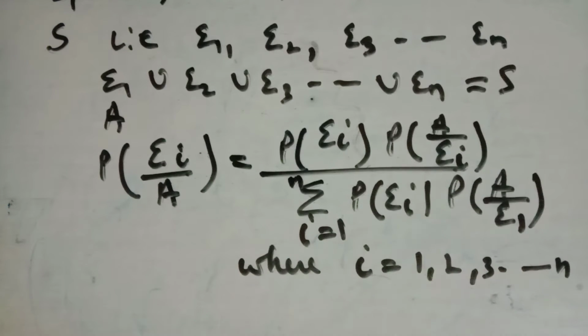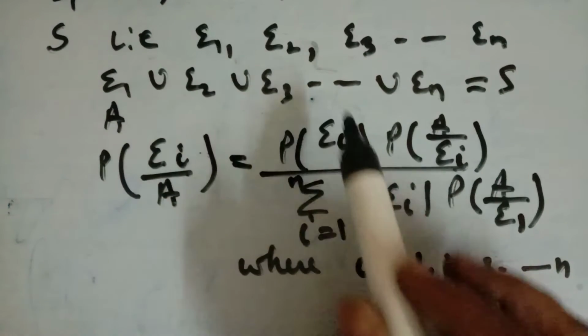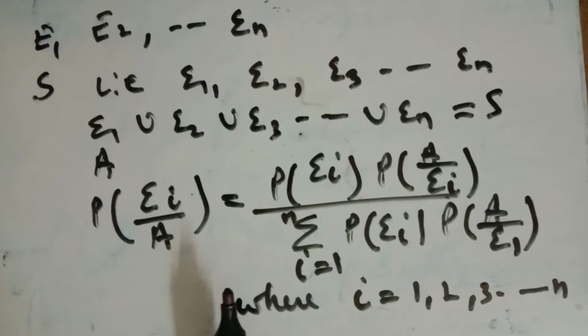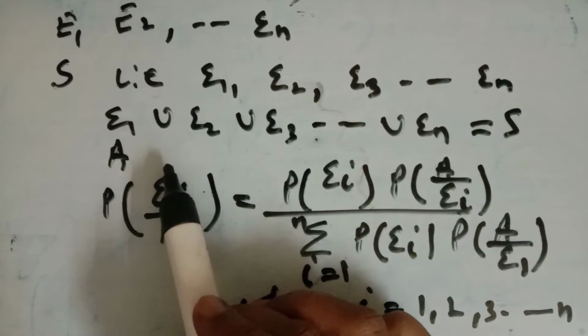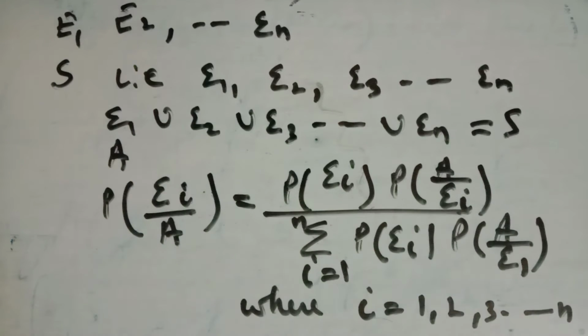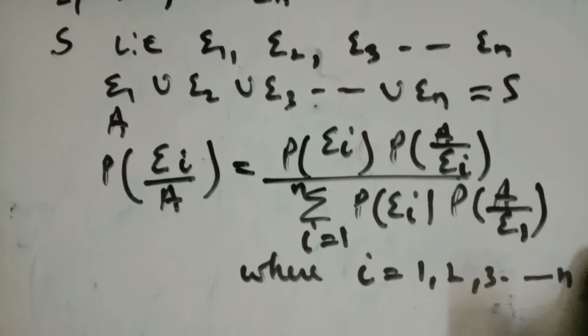This is the Bayes theorem or the Bayes formula, where E1, E2, E3 are the events of the sample space, and A is any event of non-zero probability.